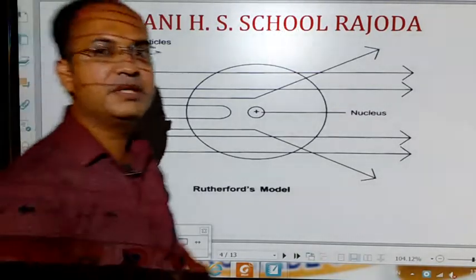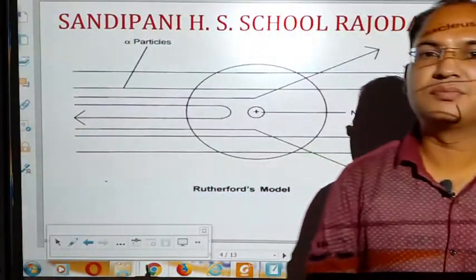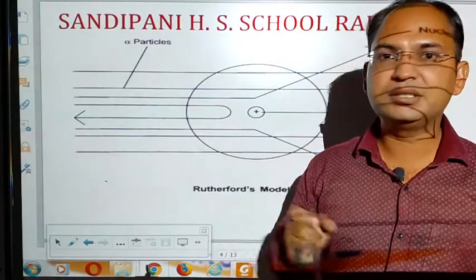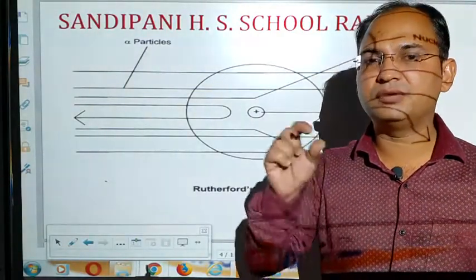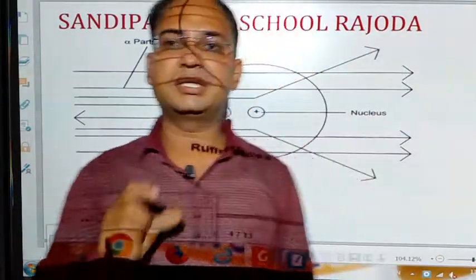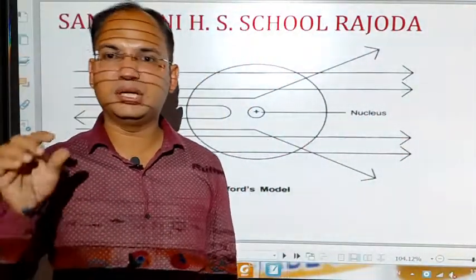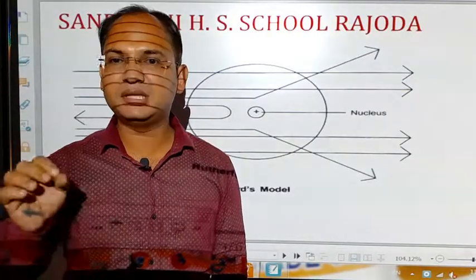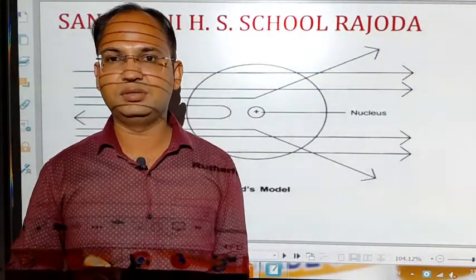In this experiment, students, Rutherford took a very thin gold foil, nearly 1000 atoms thick. It was very thin. Rutherford selected gold because it is easy to obtain a very thin foil of gold.